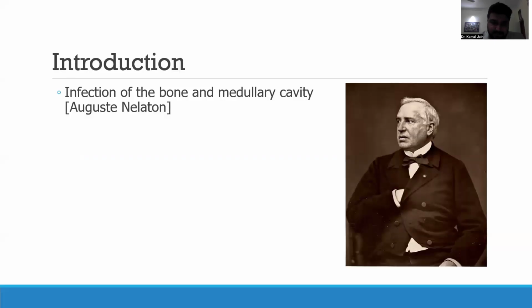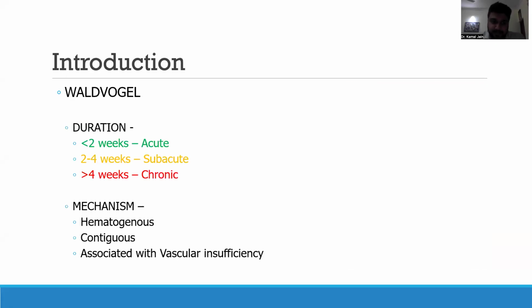So this gentleman on the right side is Mr. Augustine Latin. He was the one who coined the term osteomyelitis, which basically means an infection of the bone and medullary cavity. Waldvogel classified osteomyelitis based on the duration and the mechanism. Duration wise, if it is less than 2 weeks, it is called acute osteomyelitis. More than 4 weeks, it is chronic osteomyelitis. And anything in between, that is 2 to 4 weeks, it is called subacute osteomyelitis.